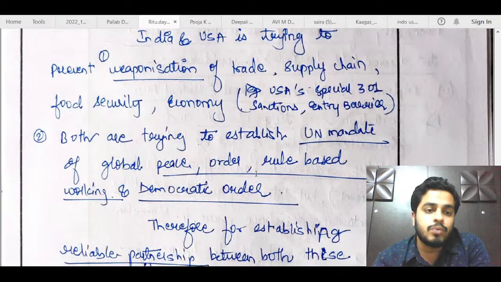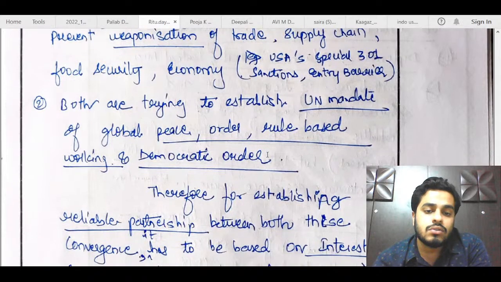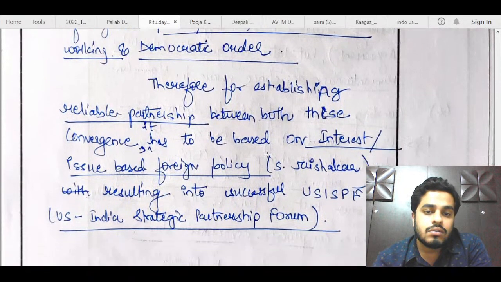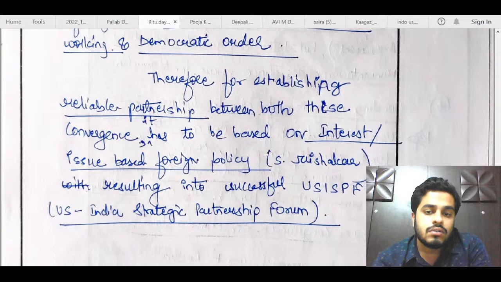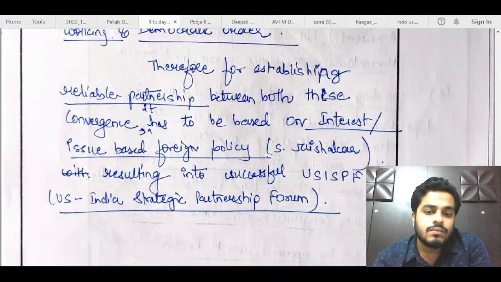Okay, so in these 2 points, he has shown how the divergence has been accommodated. So this is good. In both these countries, it has to be based on interest issue, resulting in successful. So fine, this is also a decent answer.